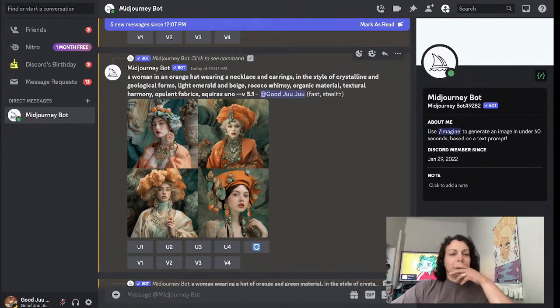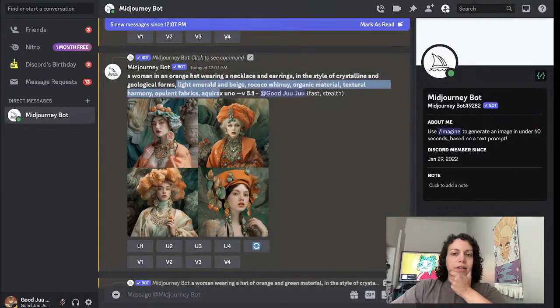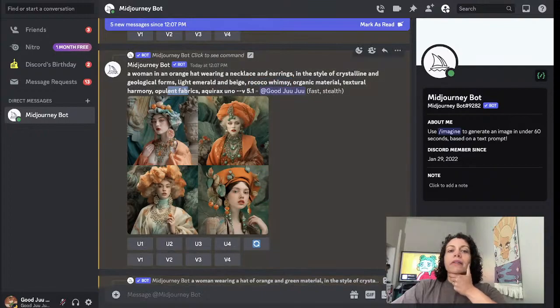This is pretty interesting. The words that are used here give us a much different feel. This rococo whimsy, opulent fabrics, and this last one, I don't even know what that means. Aquirax Uno. I'm about to Google it because I need to know. Okay, so that means,